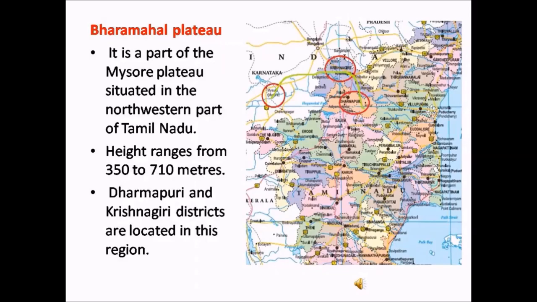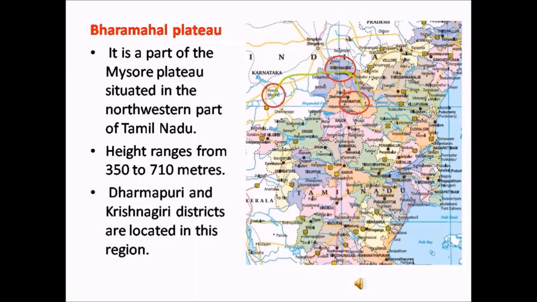Baramahal Plateau. Baramahal Plateau is a part of Mysore Plateau. It is situated in the northwestern part of Tamil Nadu. In this map here, I have circled Mysore and the districts of Tamil Nadu like Krishnagiri and Dharmapuri.